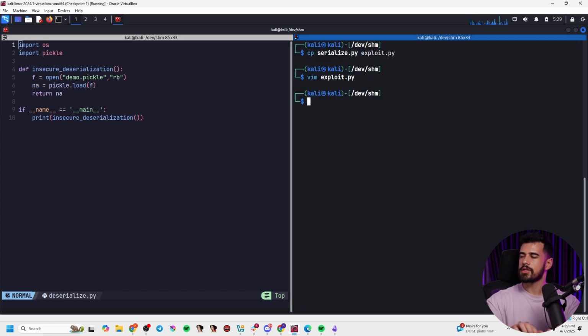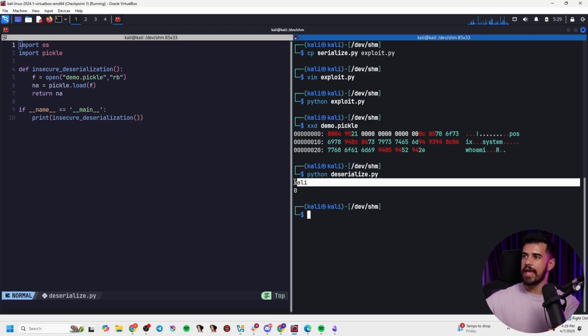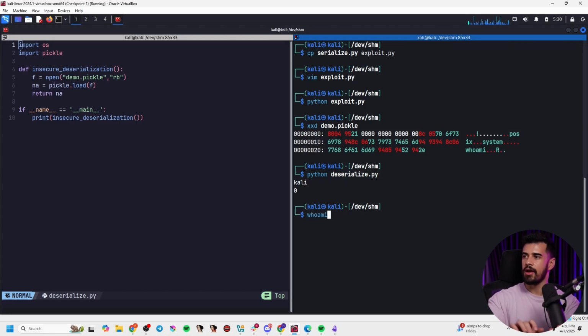So now let's go ahead and try running that. And that overwrote the new file. And if we just take a look, we can see now we have the system whoami command. And let's see what happens when it gets deserialized by the application. And we can see here that this looks like the output of our whoami command. And if I run whoami, we can confirm that here. So it looks like we have successfully obtained remote code execution.